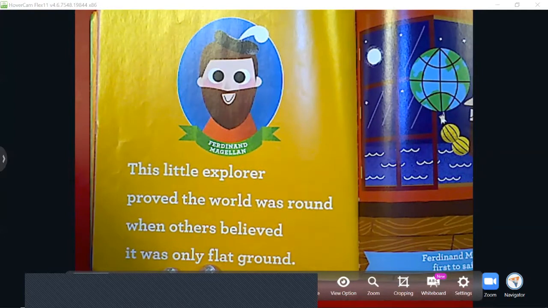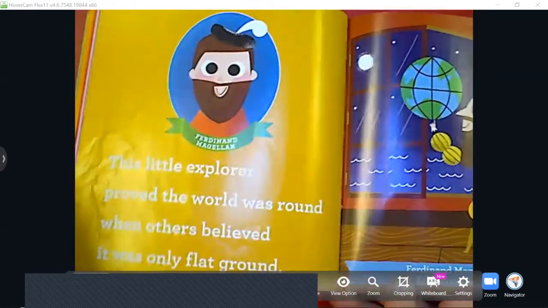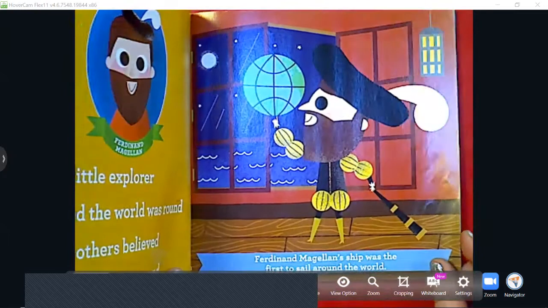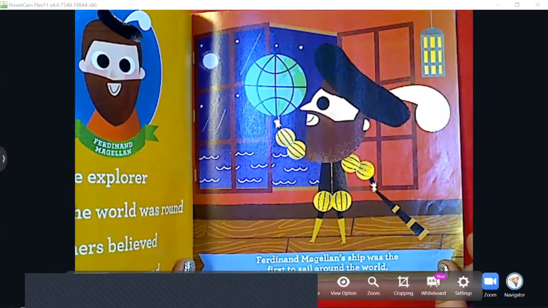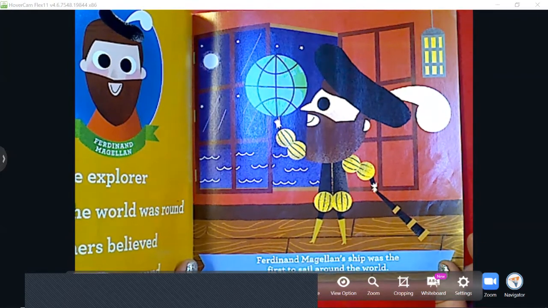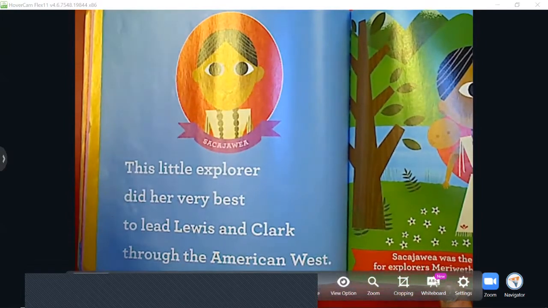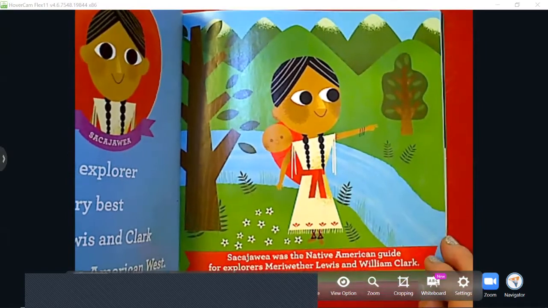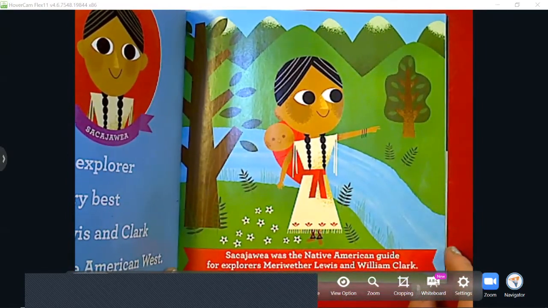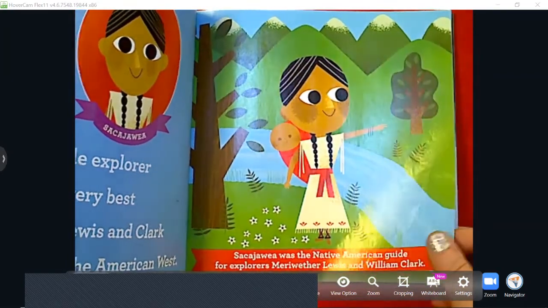This little explorer proved the world was round when others believed it was only flat ground. That means, remember I told you they thought it was flat and not round? Ferdinand Magellan's ship was the first to sail around the world. This little explorer did her very best to lead Lewis and Clark through the American West. Sacagawea was the Native American guide for explorers Meriwether Lewis and William Clark. So she helped show them where to go.